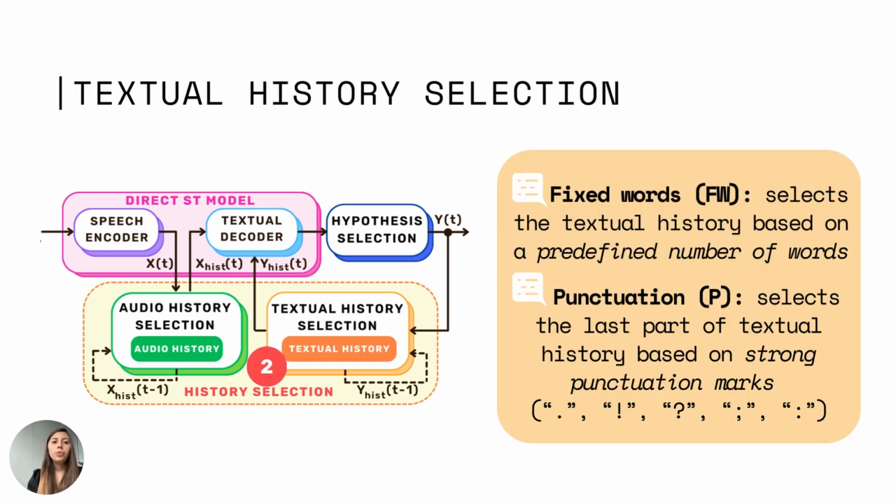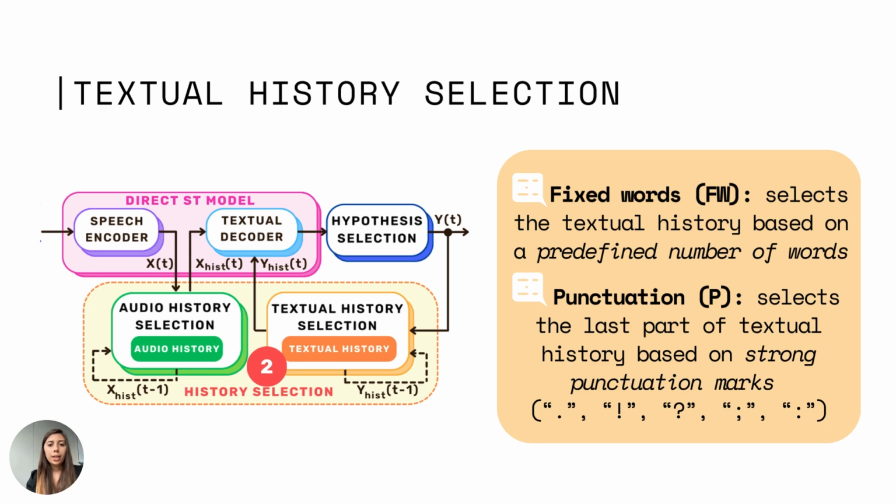Then we move to the textual history selection. This is needed because, of course, during the simultaneous process, we will have a growing context. And since we cannot maintain in memory all the textual history, we have to select it. We explore two ways of selecting the textual history information.